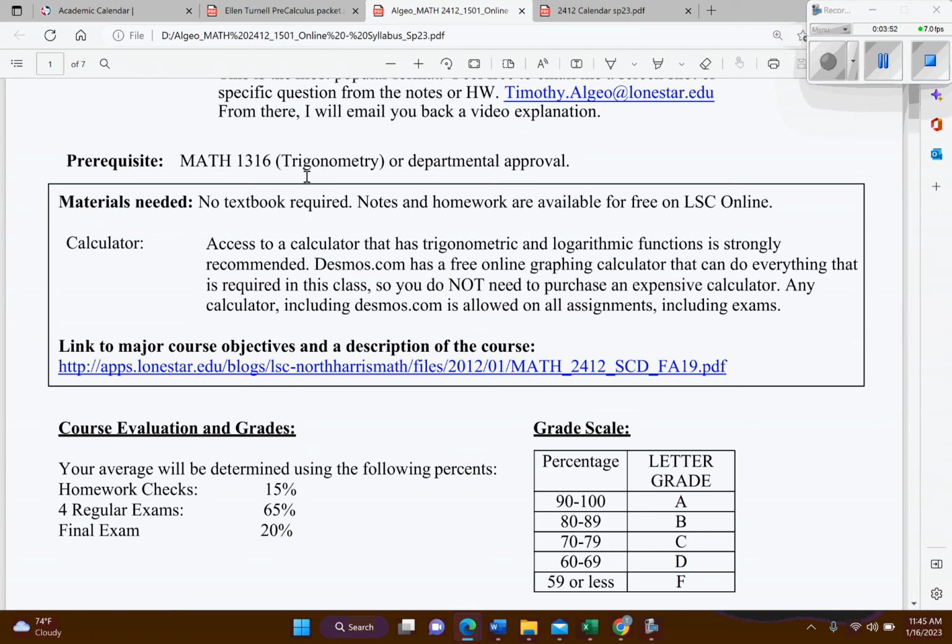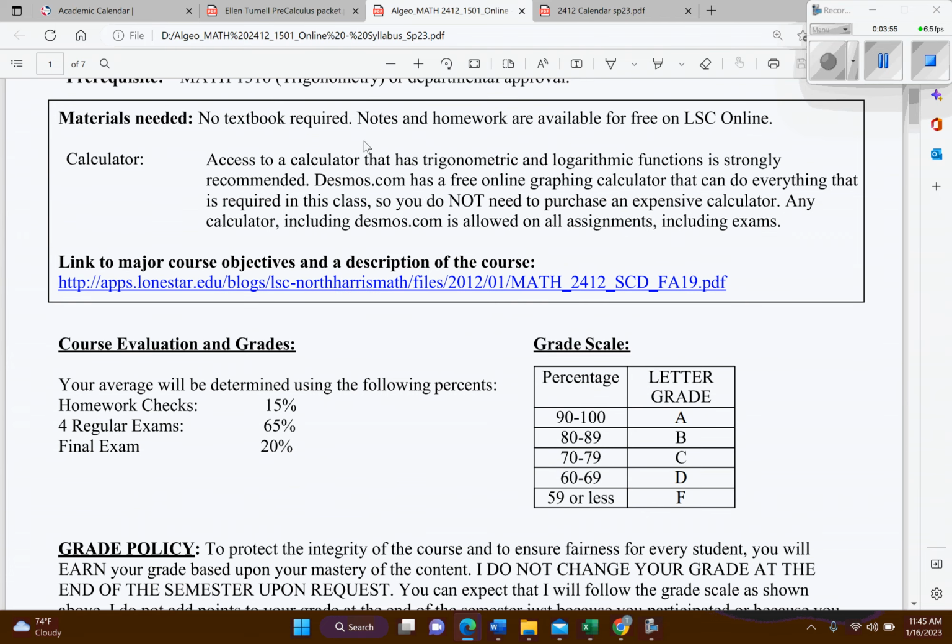Materials required: no textbook required. All the homework will be completed in D2L, so you're not going to have to pay for any of that. As far as a calculator, a graphing calculator is great. It's a little bit easier to use, and it's the calculator you're going to see used in most of the video lecture notes. You don't absolutely have to have one, but they make life a little bit easier. Also, there's an online calculator, Desmos, that's pretty popular. There's a little bit of a learning curve on using it, but it's got some pretty cool stuff you can do.